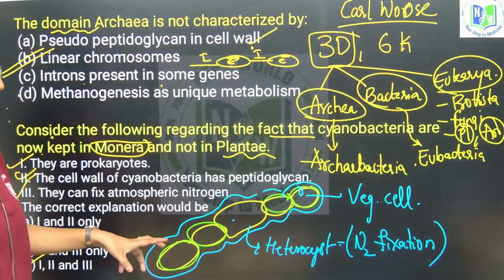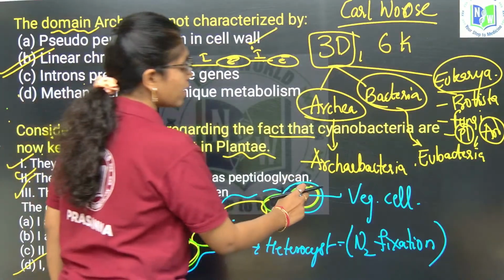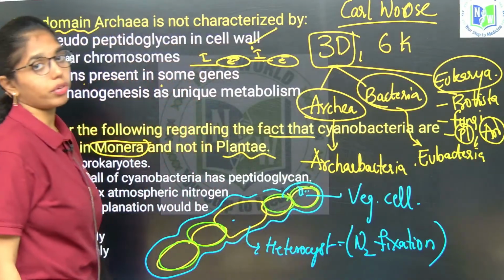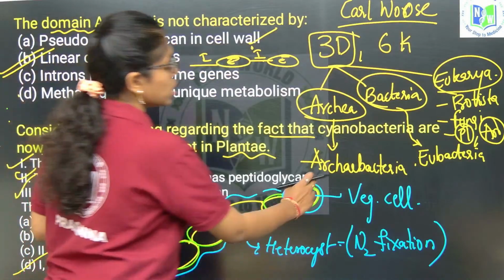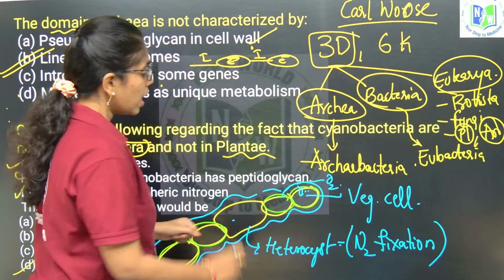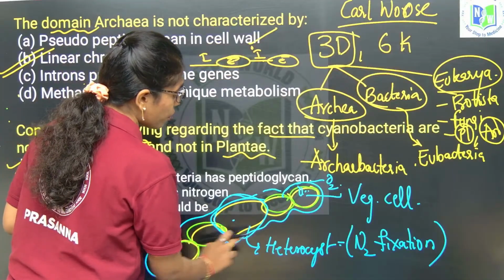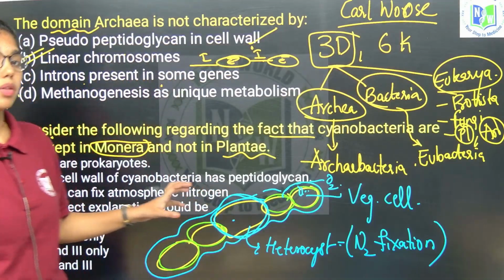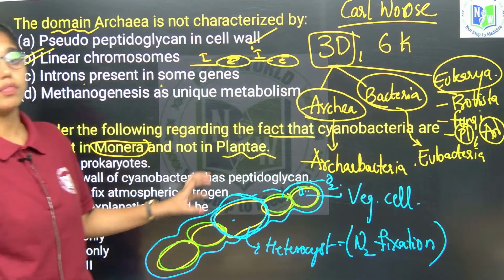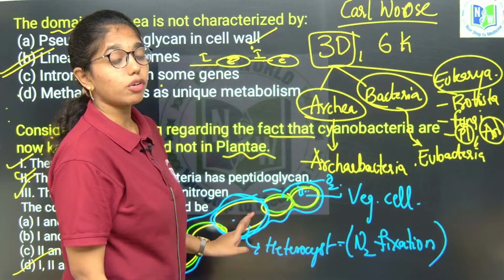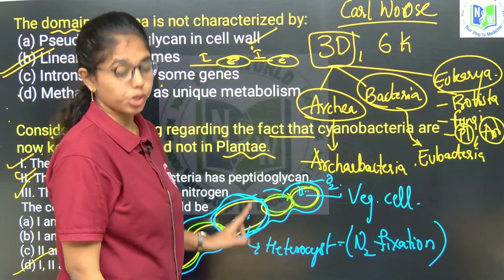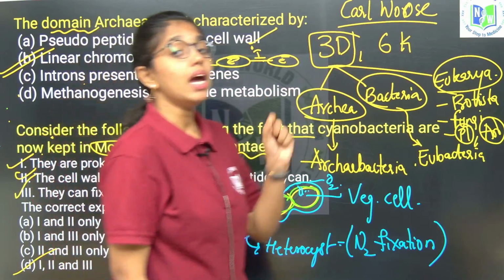Vegetative cells conduct oxygenic photosynthesis, where oxygen is evolved, whereas heterocyst walls are very thick and impervious for gaseous exchange, so they fix the nitrogen in anoxygenic conditions because of the enzyme nitrogenase.